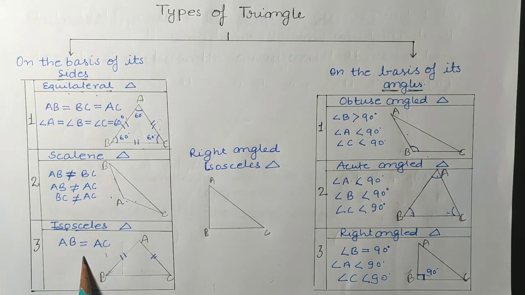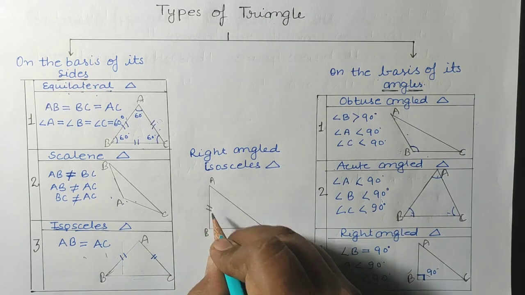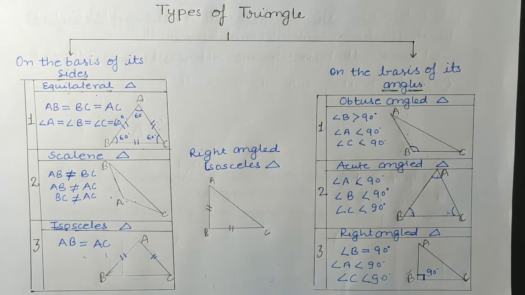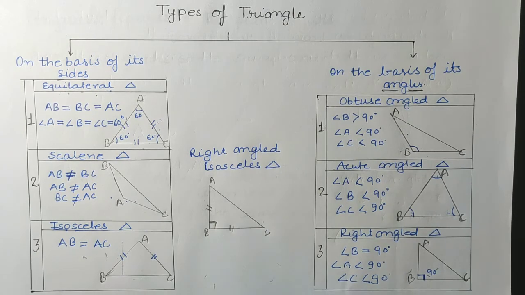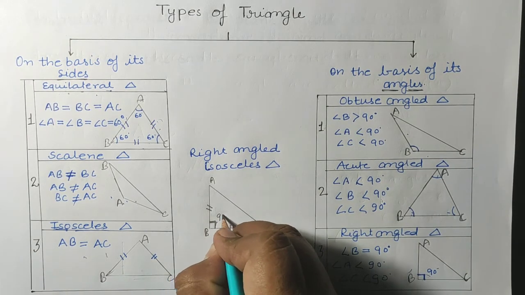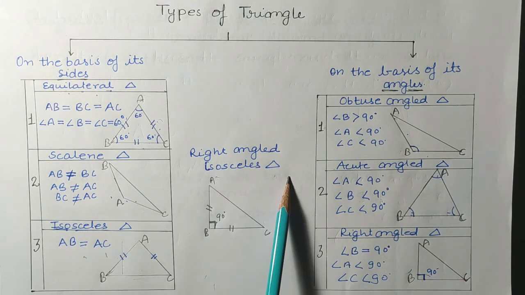In an isosceles triangle, 2 sides are equal. So in a right angled isosceles triangle, side AB will be equal to side BC. It is also right angled, so angle B will be 90 degrees. So this triangle is known as a right angled isosceles triangle.